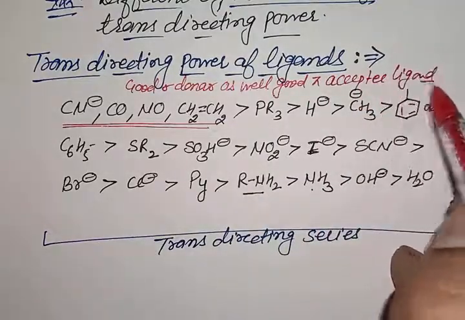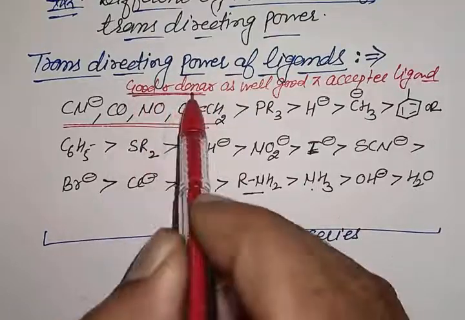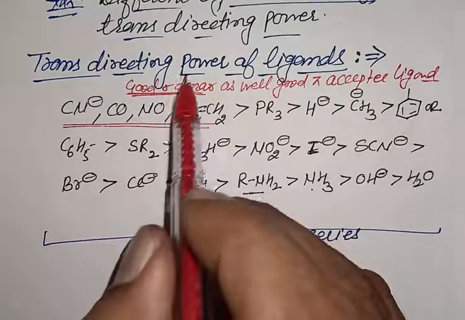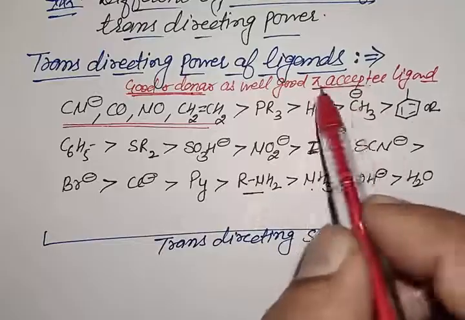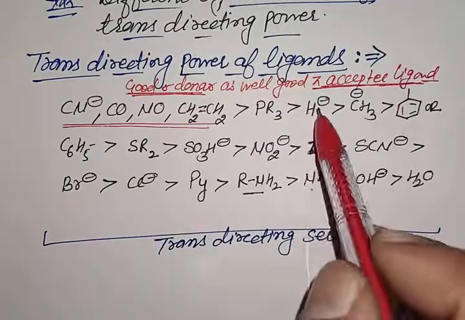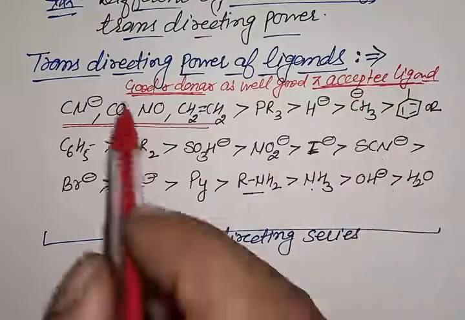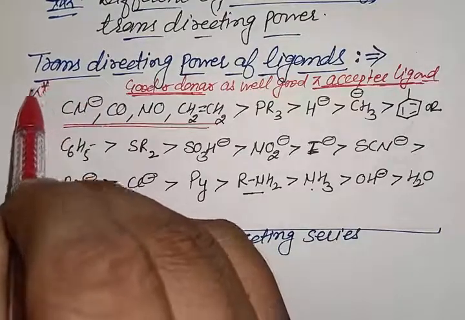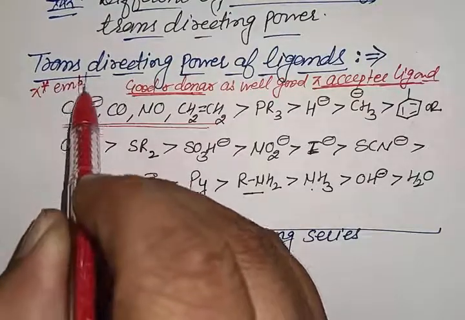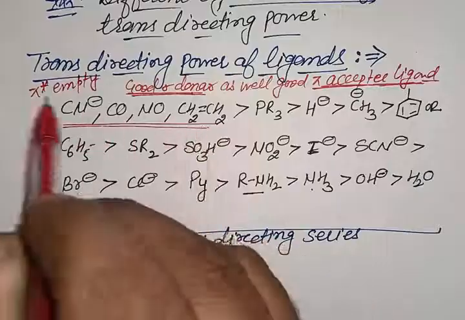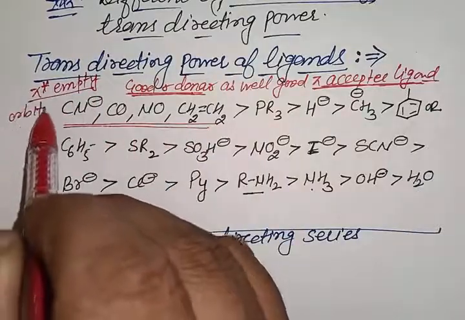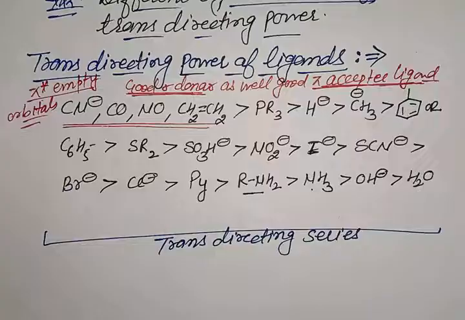Good sigma donor ligands can donate their electrons of sigma symmetry efficiently to a metal, and they can also accept electrons from the metal in their pi orbitals. These pi acceptor ligands have pi star empty orbitals to accept the electrons from the metals.